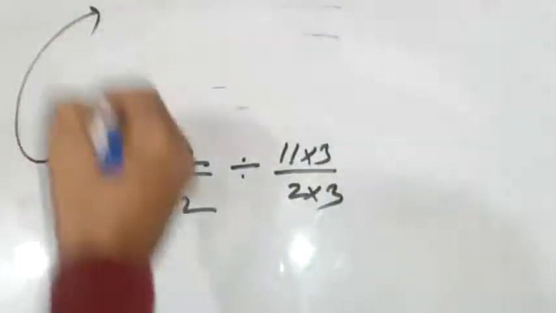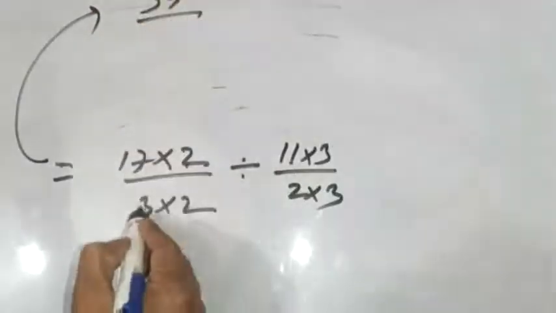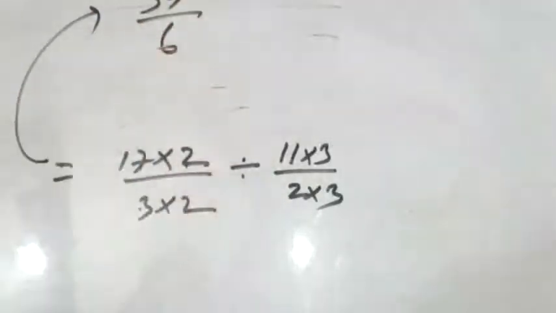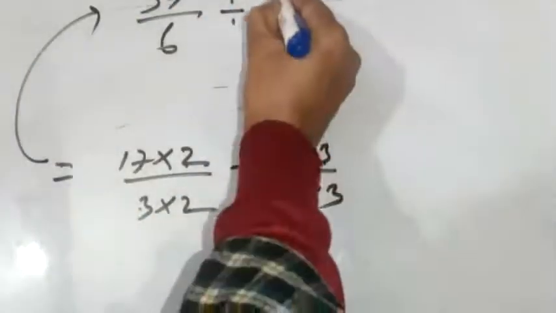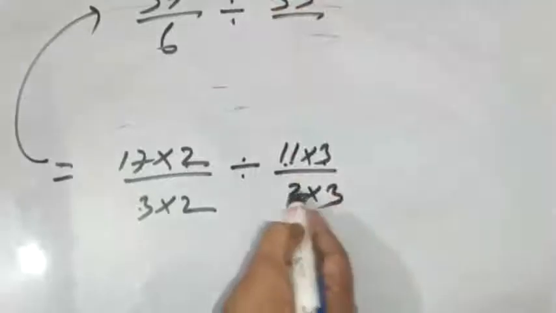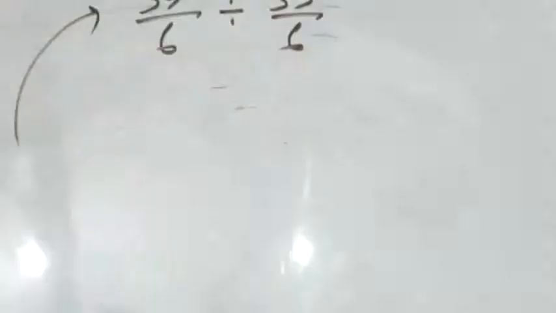Here see 17 is multiplied by 2. This means 34. 3 multiplied by 2, this means 6. Sign here division. 11 multiplied by 3, this is 33. 2 multiplied by 3, this is 6. Now you can see and realize the fractions. This is a simple fraction. Both are simple fractions.